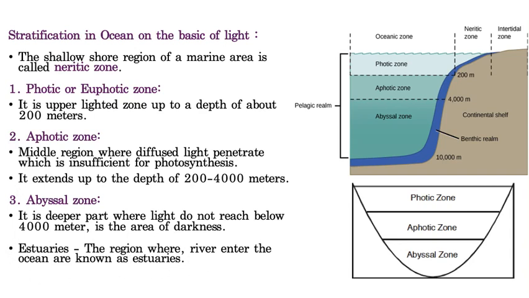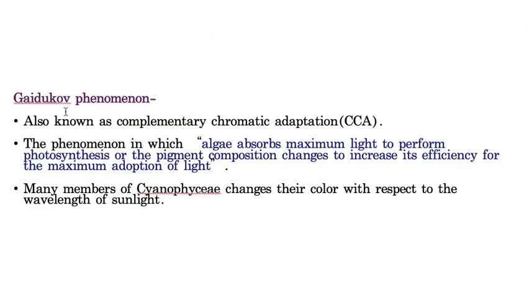And the last topic of light is Gaidukov's phenomenon. Gaidukov's phenomenon can also be called complementary chromatic adaptation, which is simply called CCA. It means algae absorb maximum light to perform photosynthesis, or more simply, the pigment composition changes according to the light to increase the efficiency of light adaptation.